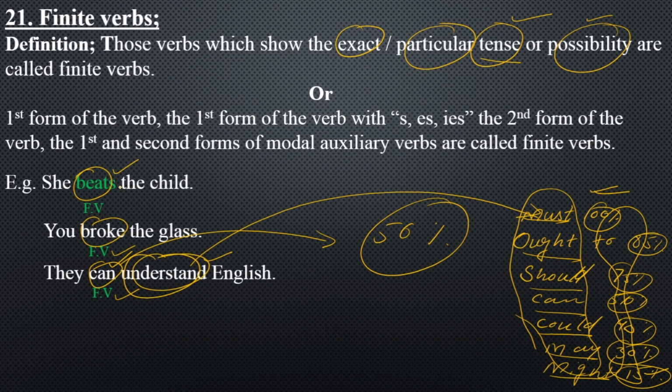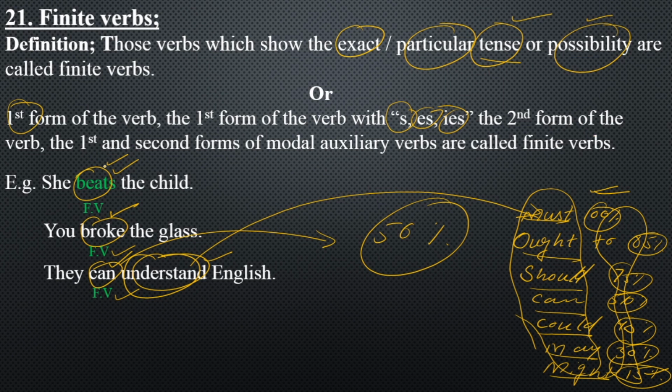Here we need not bring any other verb like a helping verb, because beats itself is used only in present indefinite tense, where we know that it is the present indefinite. And past indefinite tense is the tense where we only use the second form of the verb. So here we are saying that first form of the verb, or first form of the verb with s, es, ies. If I put here they beat the child, then it is only the first form of the verb.